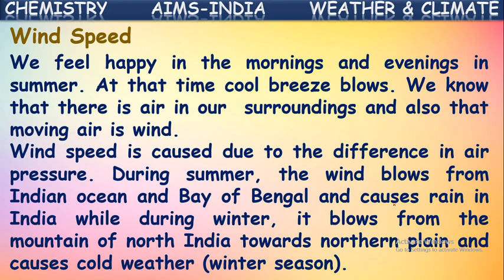Generally, in the rainy season, air blows from the Indian Ocean and Bay of Bengal. They cause rain for us. And in the winter season, what happens? Wind blows from the north side, that means from the Himalayas. Those winds will be very cool, so they cause the winter season for us.